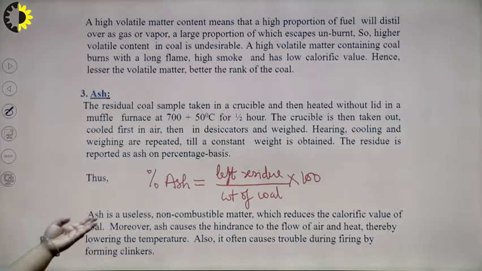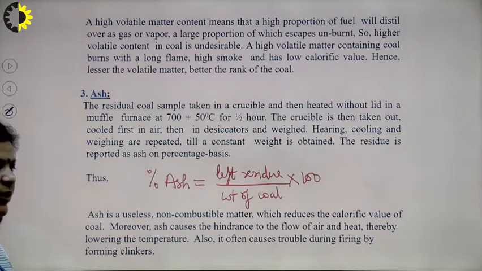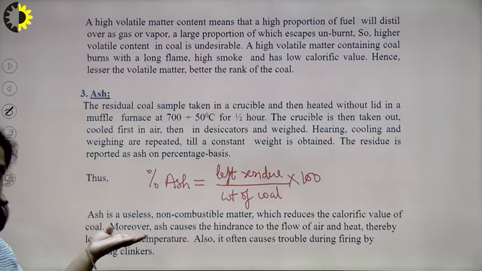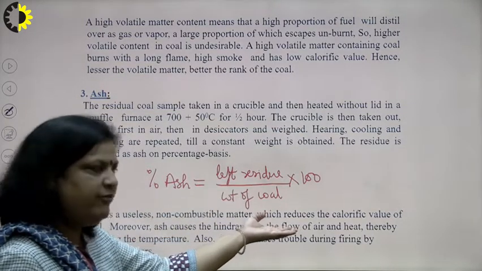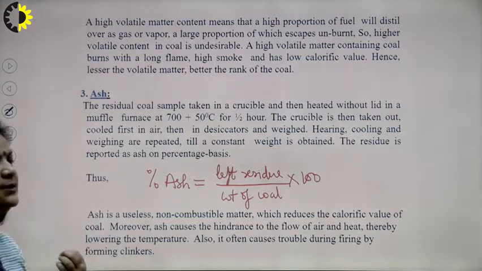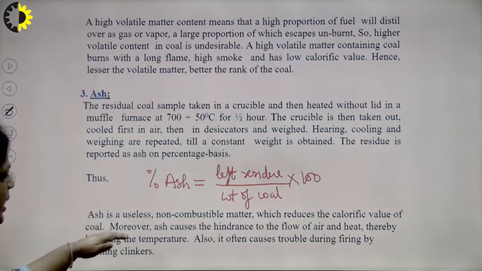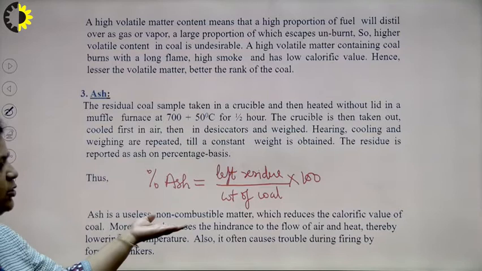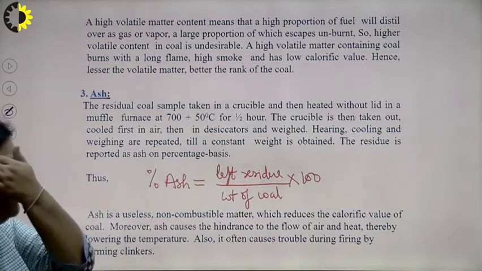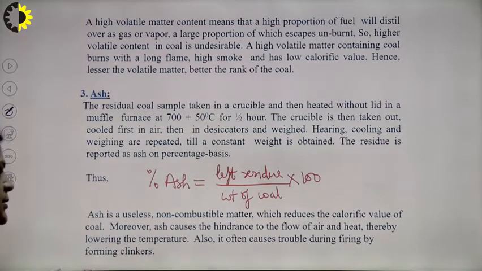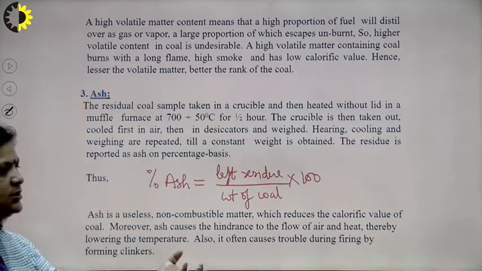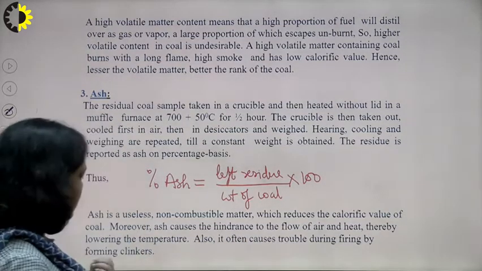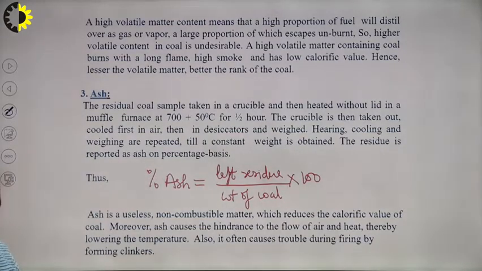Now, is it desirable or undesirable? We know that ash is useless, it is non-combustible matter which reduces the calorific value. So, it is always undesirable. We can also say that ash causes hindrance to the flow of air and heat. So, it also lowers the temperature. It may create trouble during firing by forming clinker. So, it is undesirable.